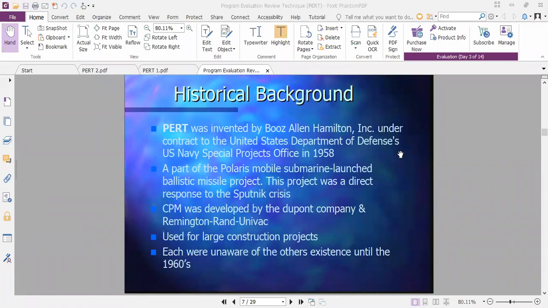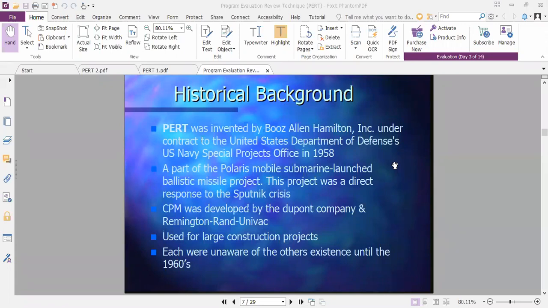Now, when this PERT was developed: PERT was invented by Booz Allen Hamilton under contract to the United States Department of Defense, U.S. Navy Special Projects Office, in 1958. So this is who developed it, Booz Allen Hamilton, in 1958. This PERT method was used from 1958 as part of the Polaris submarine-launched ballistic missile project.